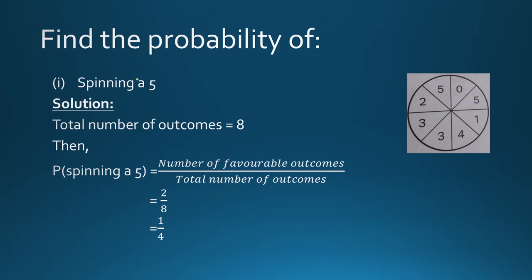So total number of outcomes is 8, which is already given because we know that there are total 8 sectors of this spinner. Probability of spinning a 5 is using the same formula, number of favorable outcomes. How many times will you get a 5? 1 is there and 1 is there.